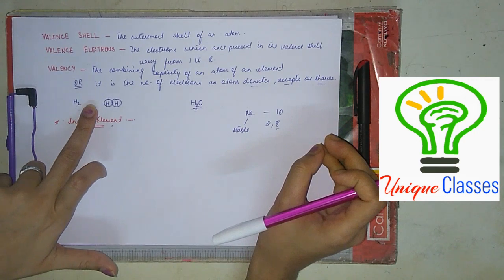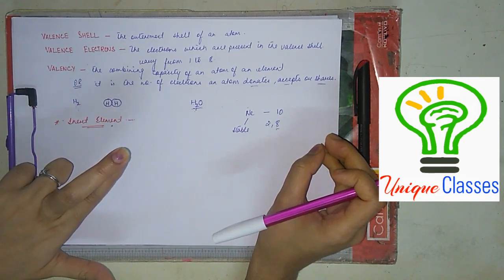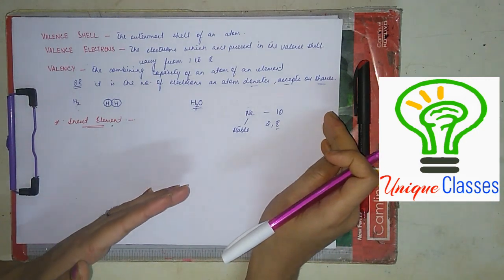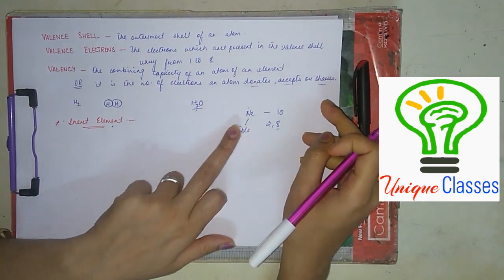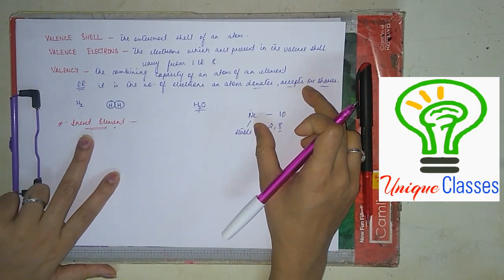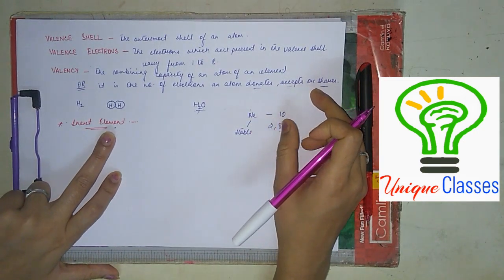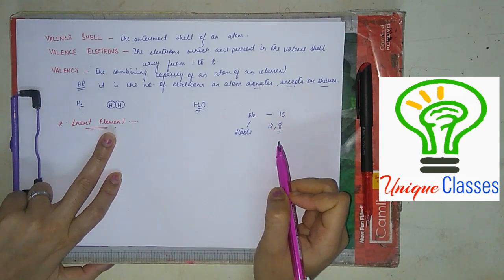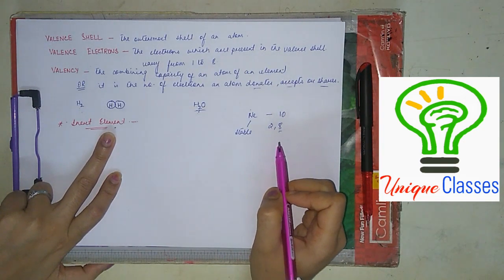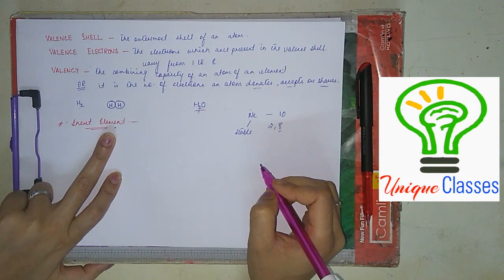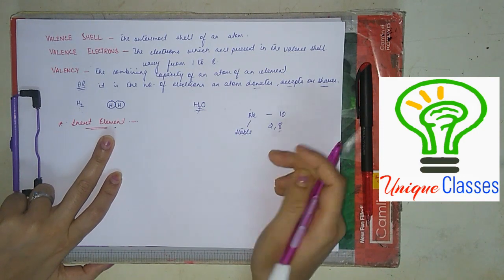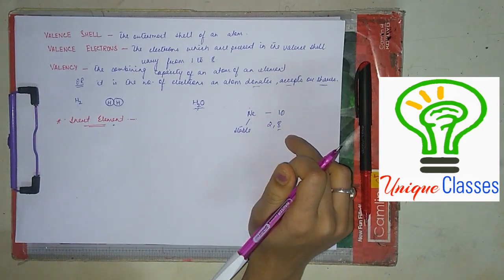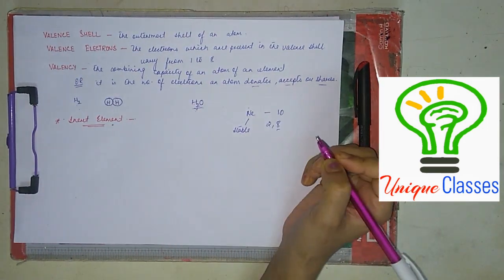Atoms combine to form molecules because they want to become stable, stable like the molecules. But these elements, which are called the inert elements, are already stable. They are non-reactive, so they do not take part in any chemical reaction. Clear? Okay.